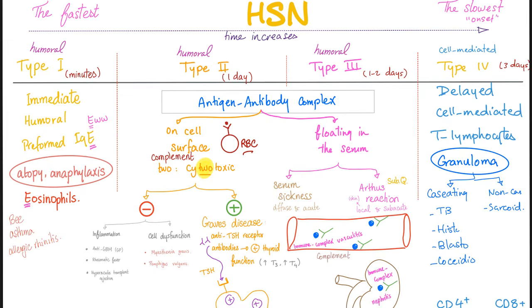The second story is antigen-antibody complex, where on the surface of the cell, that's why type 2 is cytotoxic. Cyto means cell. If the antigen-antibody meets here on the surface of the cell, this is type 2. One example is hemolytic anemia. If there is an antigen-antibody on the surface of your red blood cell, they will destroy it, causing hemolysis. Goodpasture syndrome, but instead of your red blood cell, it's in the kidney and the alveoli.